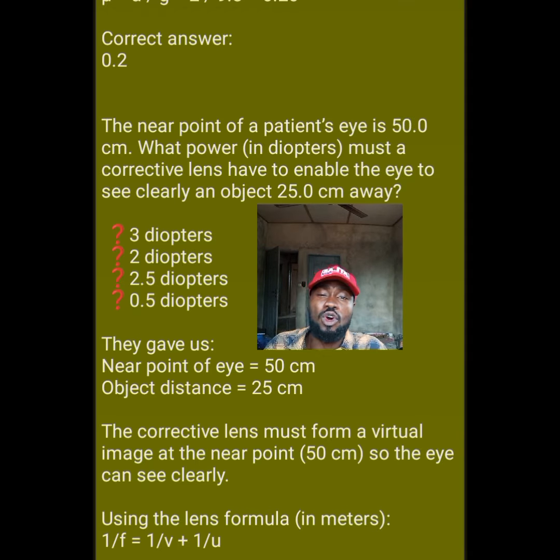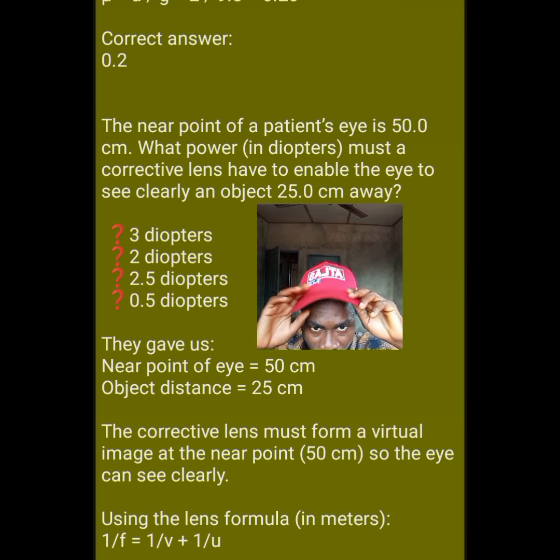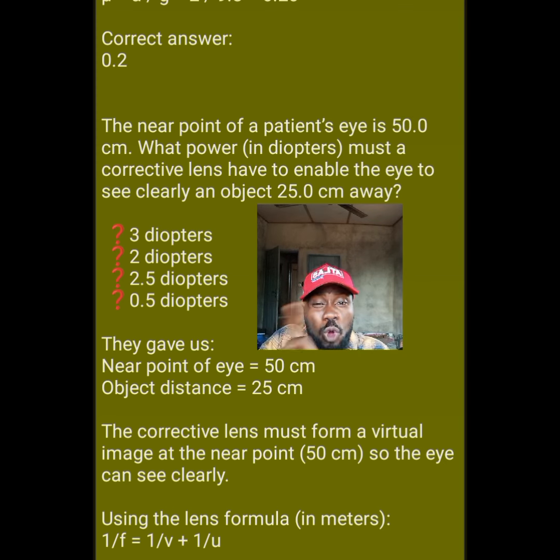JAMB always repeats questions from lens and power. It's always commonly set every year. They know they missed it, they know they forgot. Even though they forget, the JAMB registrar will go meet them. Then they say, you forgot lens and lens power. I swear to God, they must repeat this question. Don't joke with my JAMB must-repeat questions. This one, I'm not here for jokes.